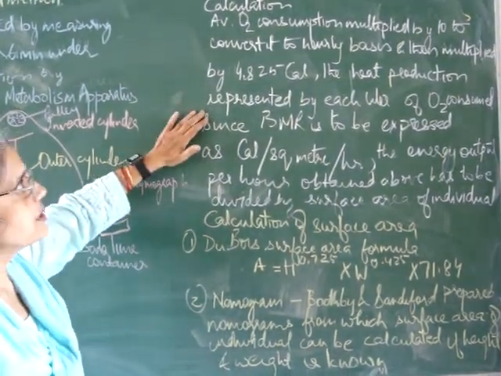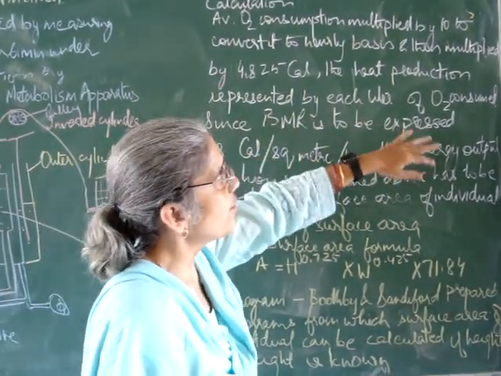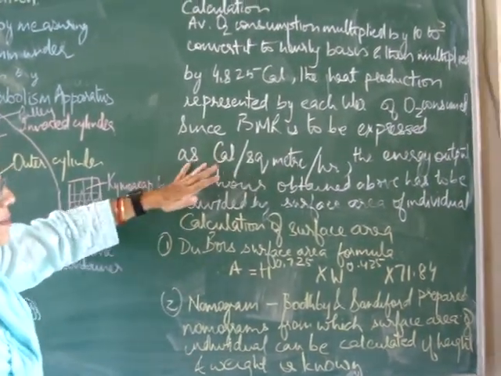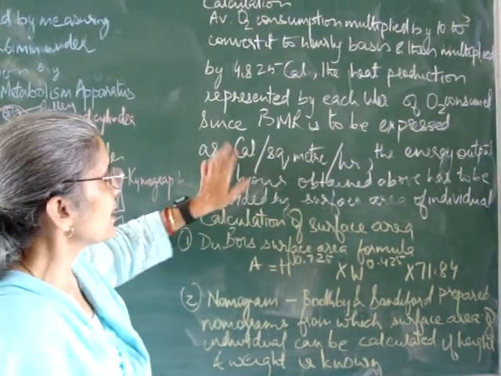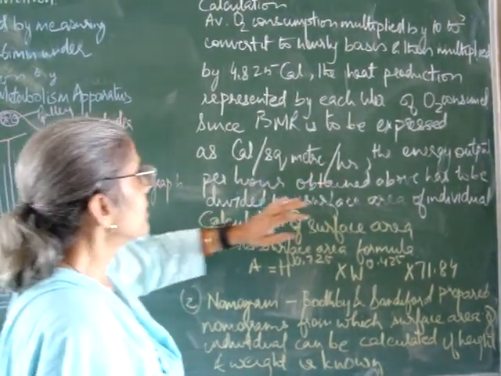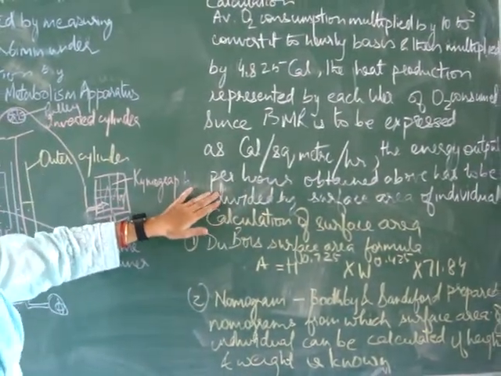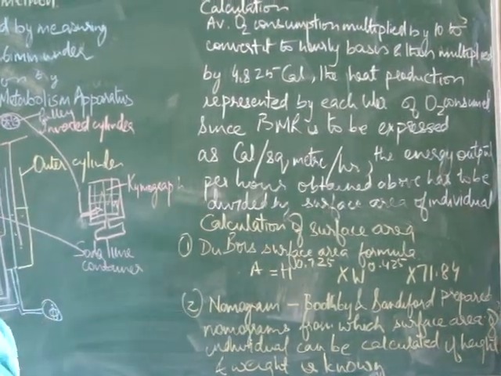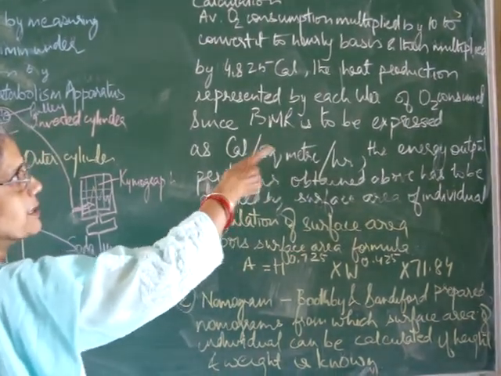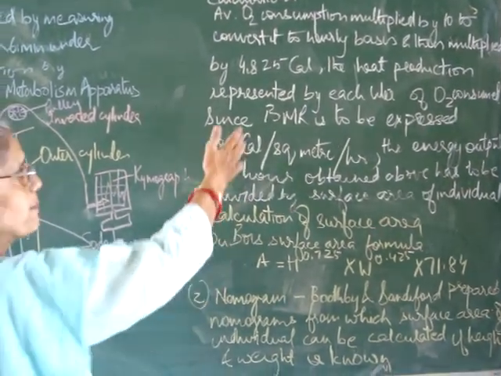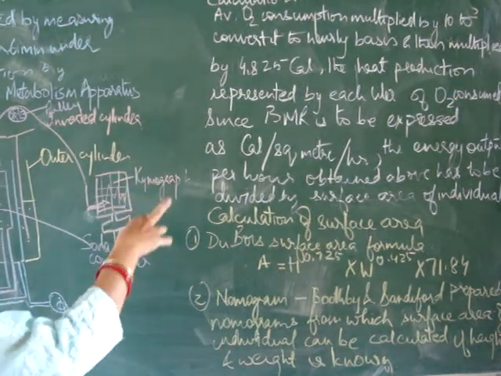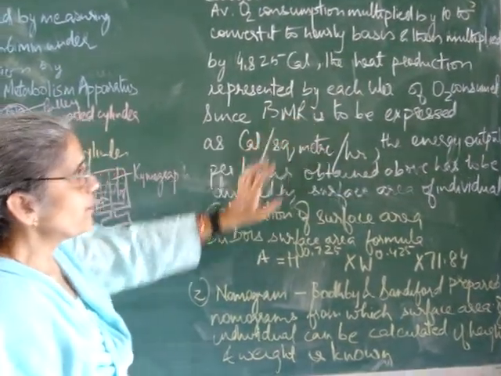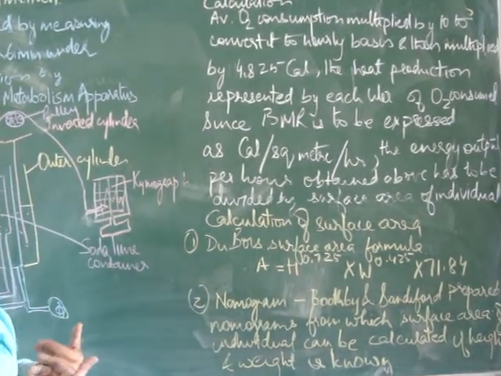The heat production is represented by each liter of oxygen consumed. Since BMR is to be expressed as kilocalories per square meter per hour, the energy output per hour obtained above has to be divided by surface area of the individual. We have obtained energy by multiplying the amount of oxygen by 4.825. So we are getting this fraction, but we need to know the surface area of the person.